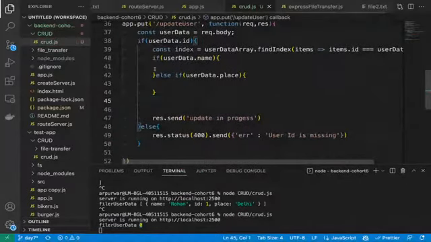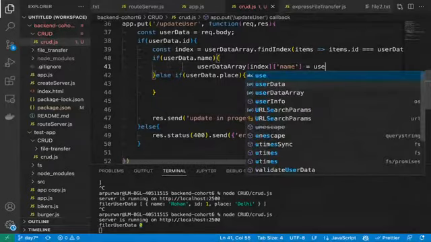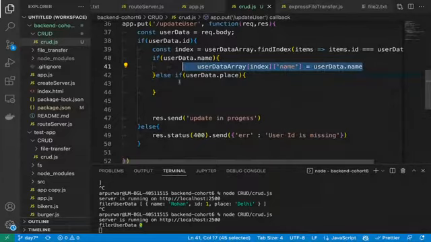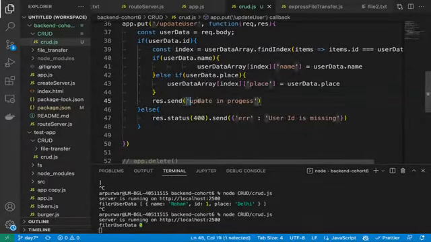Yeah, very quickly we'll do that. No problem. We'll take the user data index and simply keep the name here, and we will keep user data dot name, whatever updated value is coming. Same we will do for the place also: user data name and place, and we'll simply place it. Correct? That's what we need to do. Then at the end we can return a message saying the update has been done. Simply, updated successfully.